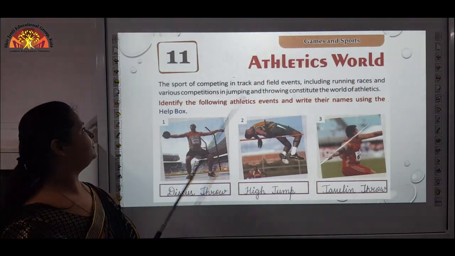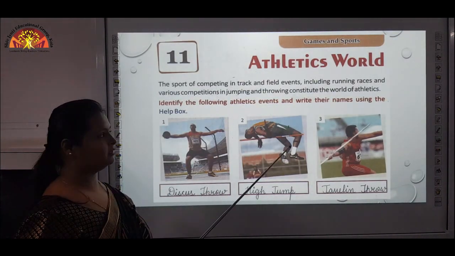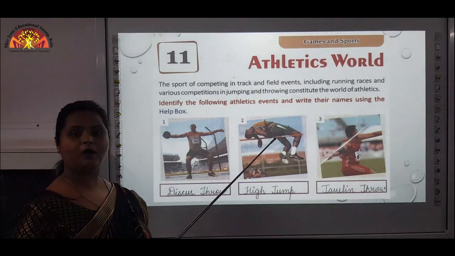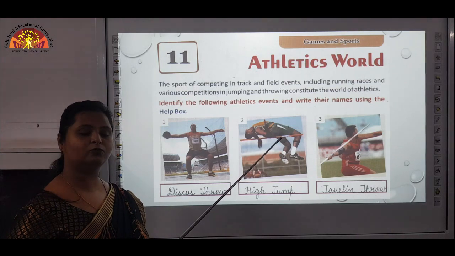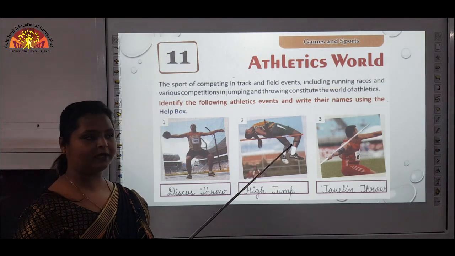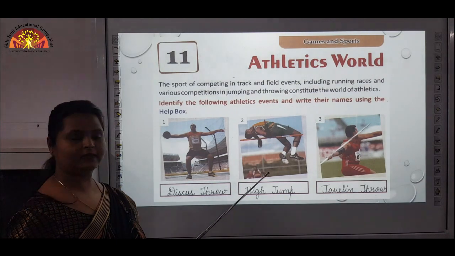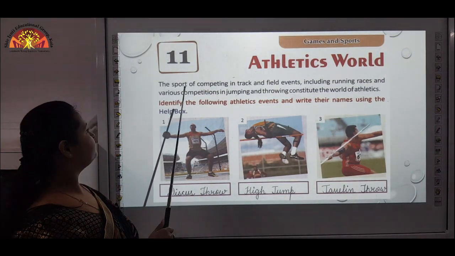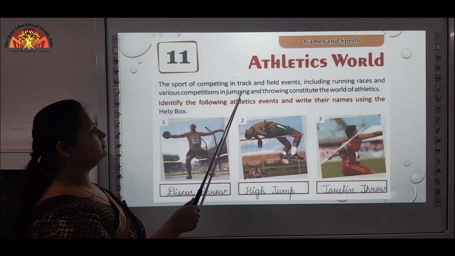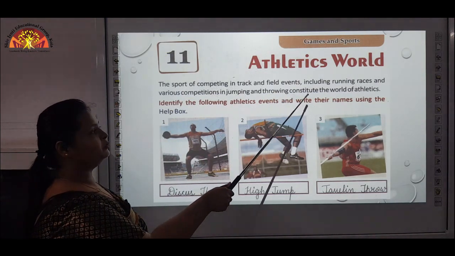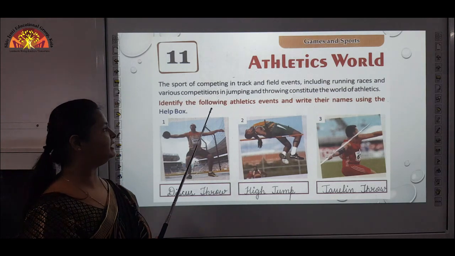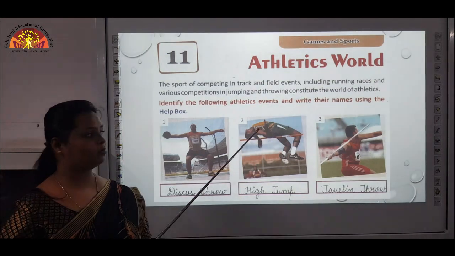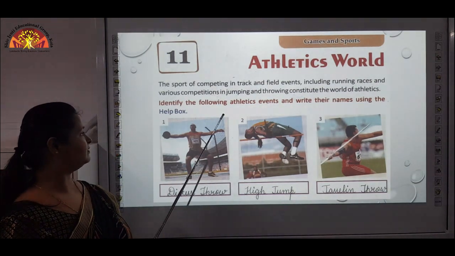Next we start with chapter 11, that is athletics world. Now what do you understand by athletics? This includes a group of sport activities like walking, running, jumping, and various games such as discus throw, high jump, javelin throw. Let's read about this. The sport of competing in track and field events, including running races and various competitions in jumping and throwing, constitutes the world of athletics. Now let's start with this.